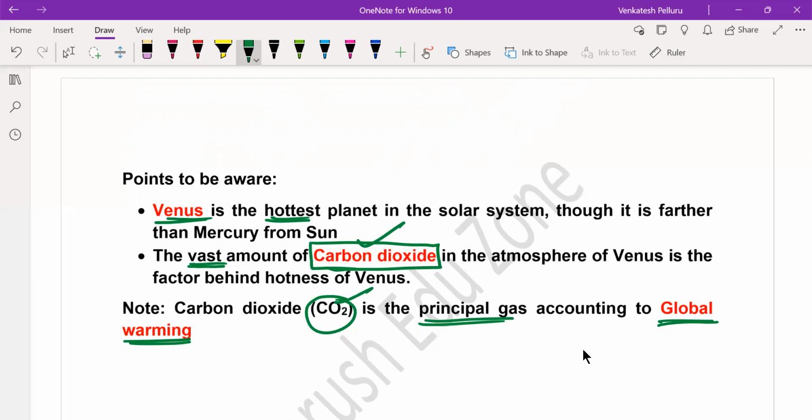As infrared radiations are absorbed by carbon dioxide, the amount of heat generated is very high, making it the hottest planet in the entire solar system. So the reason is not based on the distance, but on the composition of the planet. Because of the huge amount of carbon dioxide, the infrared radiations are trapped, leading to hotter temperatures, making Venus the hottest planet out of the 8 planets in the solar system.